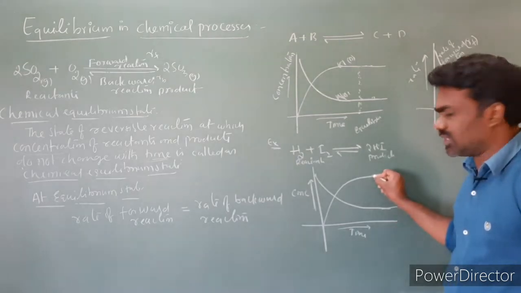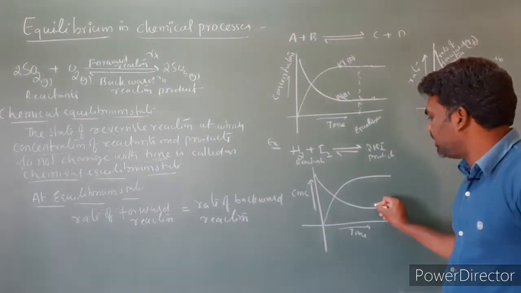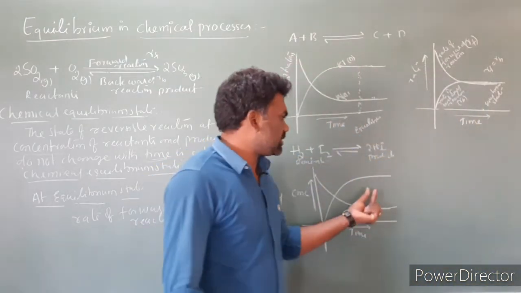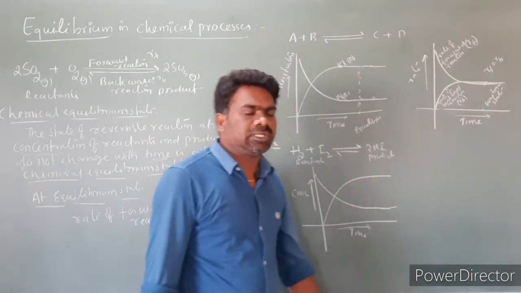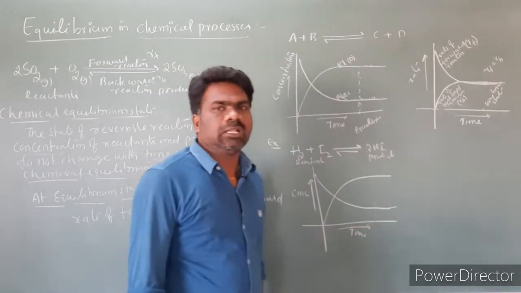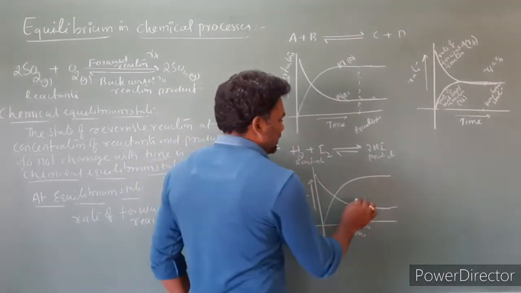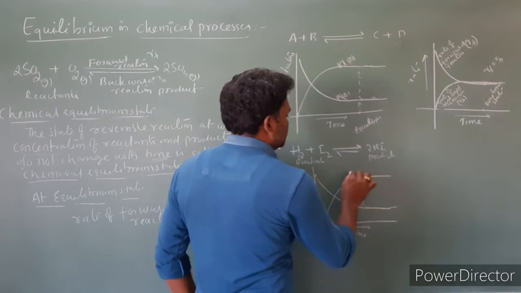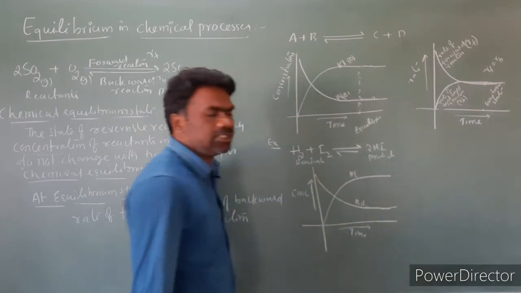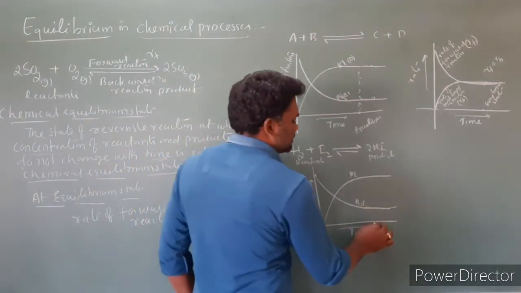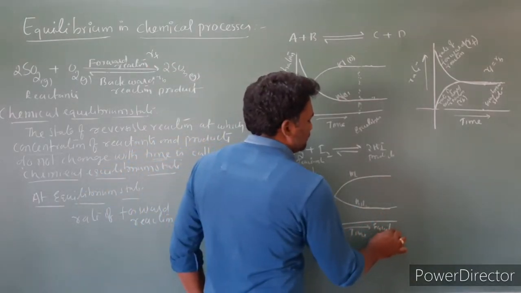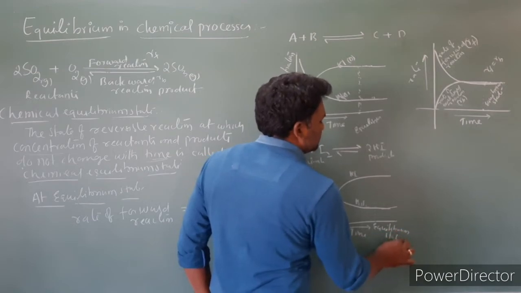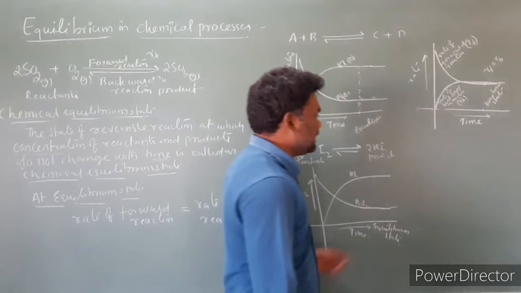So the stage at which the concentrations of reactants and products do not change with time, we have to call this the equilibrium state. This is the concentration of H2 and I2. This is the concentration of HI. So this is the equilibrium state.